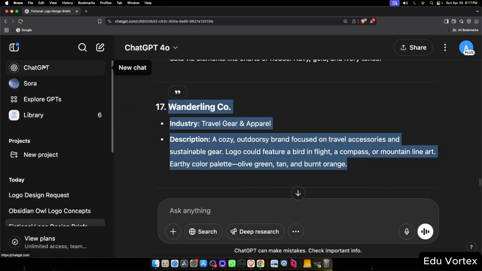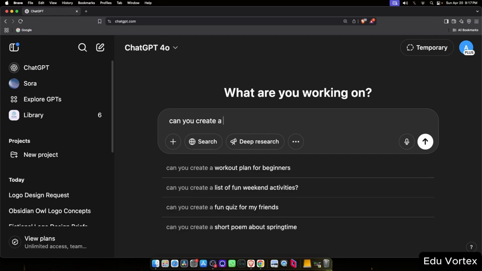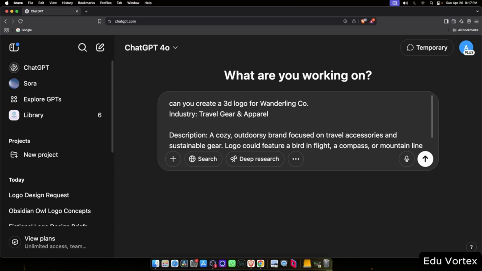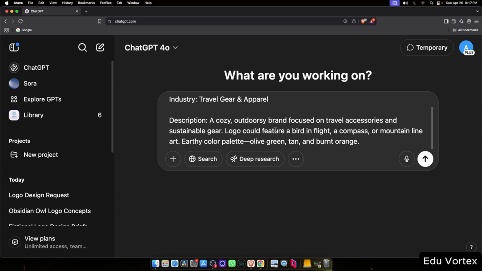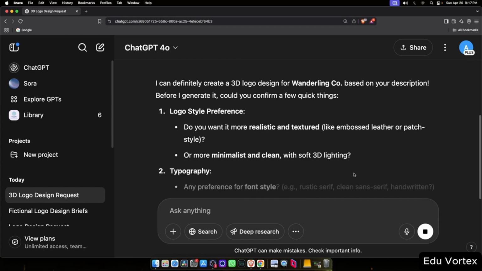First, I'm going to head over to ChatGPT and ask it to create a logo for this brand. I'll keep the prompt simple and just paste the description of the Wanderling company. This time, we're aiming for a 3D logo, so I've made sure to mention that in the prompt. Now we'll wait for the output.